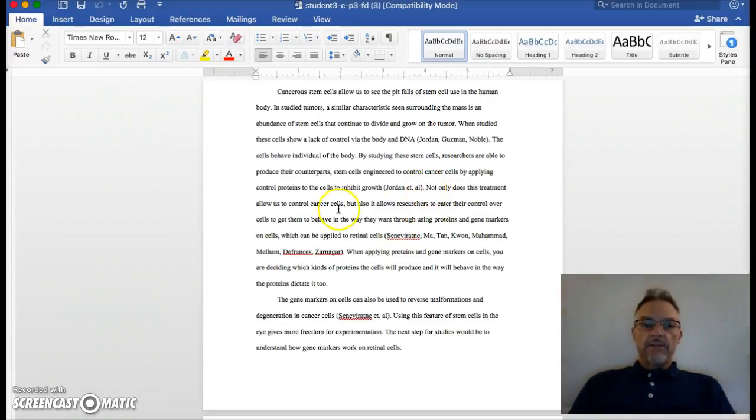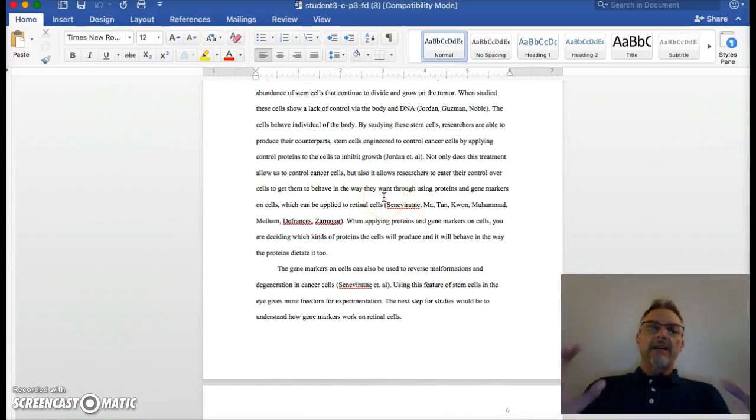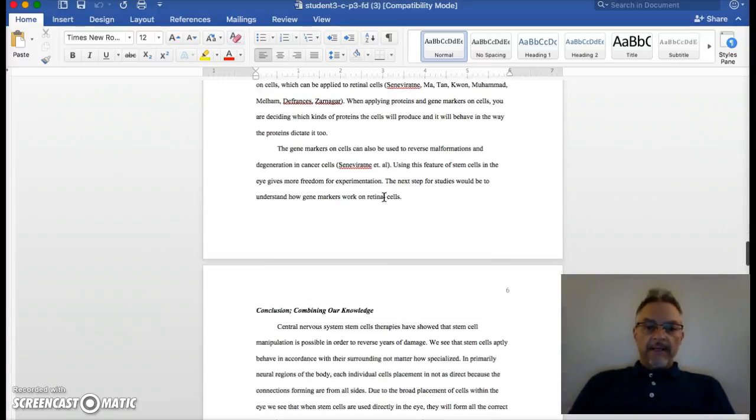Not only does this treatment allow us to control cancer cells, but it also allows researchers to control cells, getting them to behave the way they want using proteins and gene markers on cells, which can be applied to red cells. So A, that's a lot of information. B, then we have this string of a bunch of authors who perhaps said that, or maybe they're all authors on one particular survey or research paper, but we're not getting the idea of how those authors are putting those into conversation. See how that sounds more like summary than analysis? So keep that in mind.